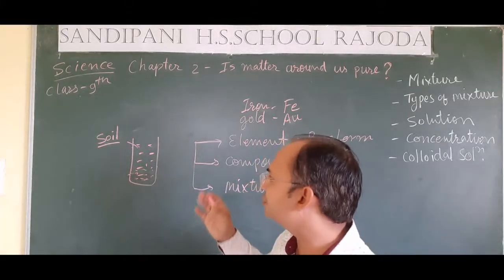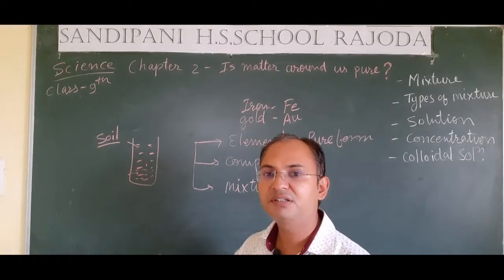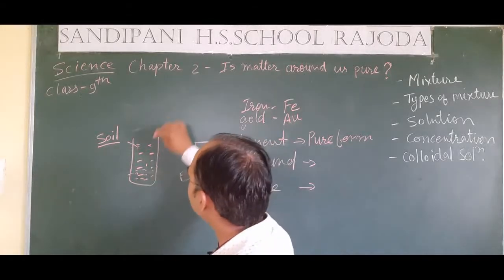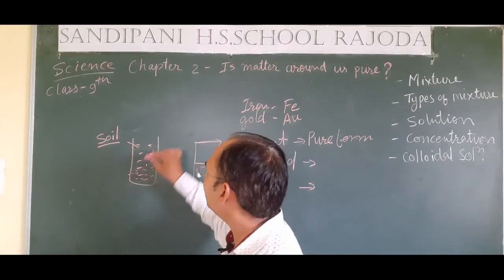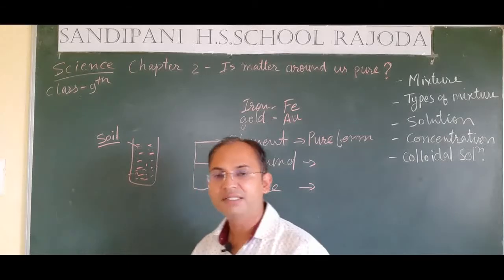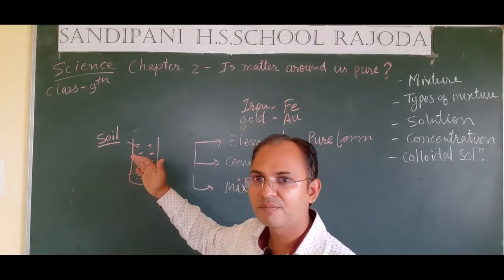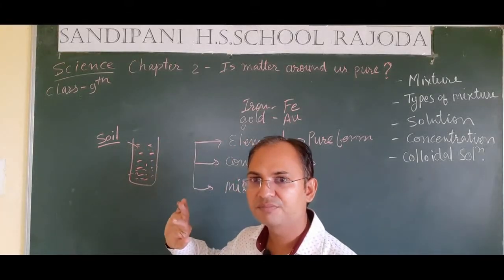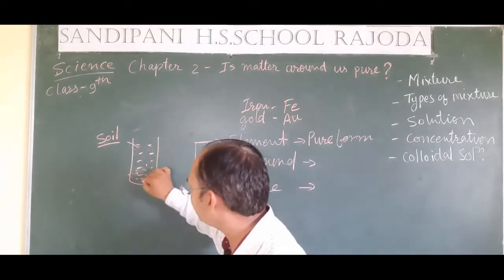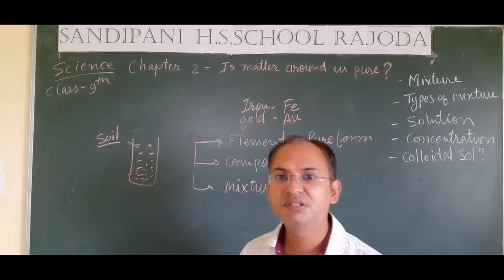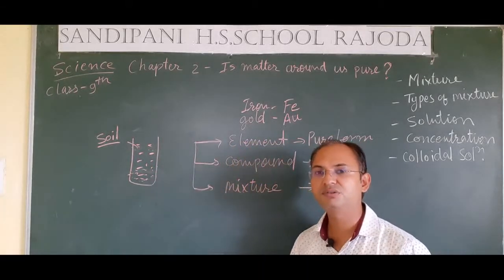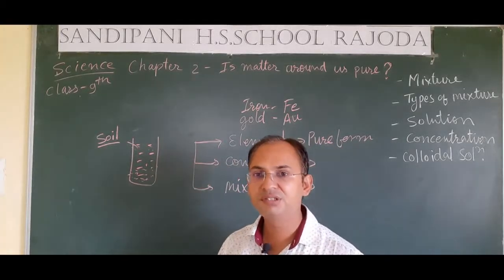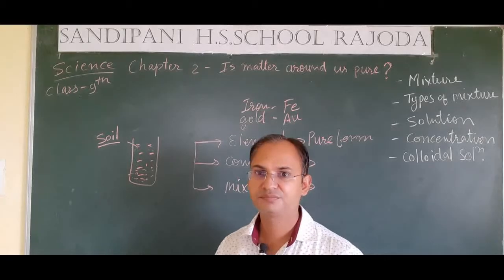If we consider the amount of soil in the glass, we will see that the particles of soil are very few at the surface, somewhat more in between the bottom and the surface, and much more at the bottom of the glass. That means the distribution of the soil particles is not the same throughout the bulk of the water. So this is also a kind of mixture.